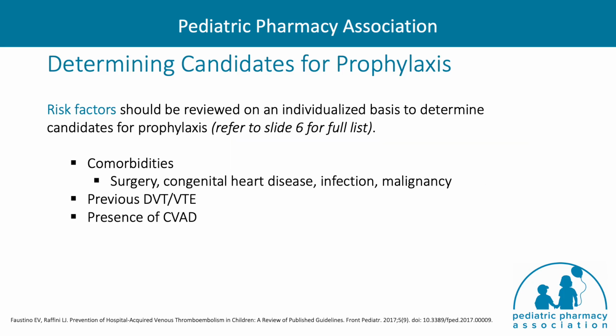When determining candidates for VTE prophylaxis in the hospital setting, especially for adolescent patients, underlying risk factors should be considered to assess the patient as a whole. Some of the main risk factors to consider include the presence of comorbidities such as recent surgery, congenital heart disease, infection, or malignancy, a previous DVT or VTE, as the incidence for a recurrent DVT can be up to 15%, and the presence of a central venous access device. A list of the full risk factors may be found back on slide 6.